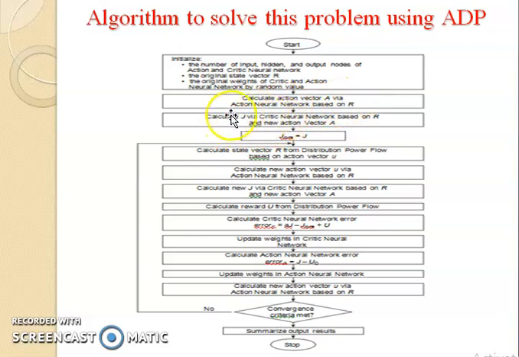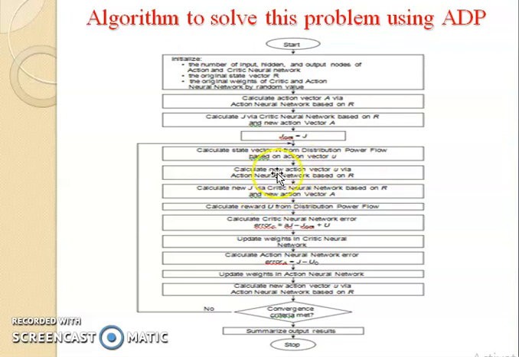So then after that we are calculating the cost function Z by using the critical neural network based on the R as well as for the new action R. So after calculating we are defining the cost function. Then we are calculating the distribution power flow based on the action vector. Then based on this we are again considering the new action vector, because here we are going to change some switches, we are going to open some switches, we are going to close some switches, different configuration we are going to study.